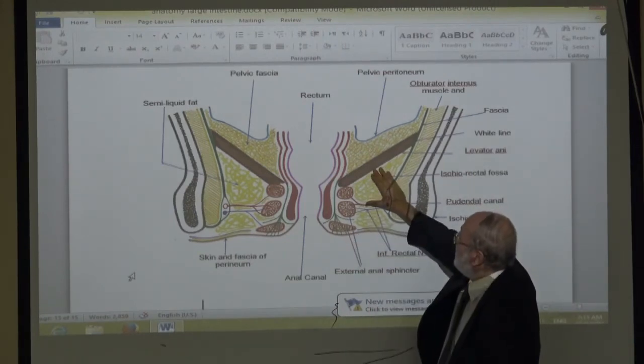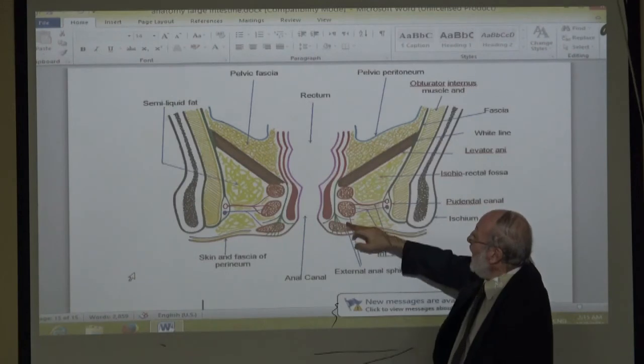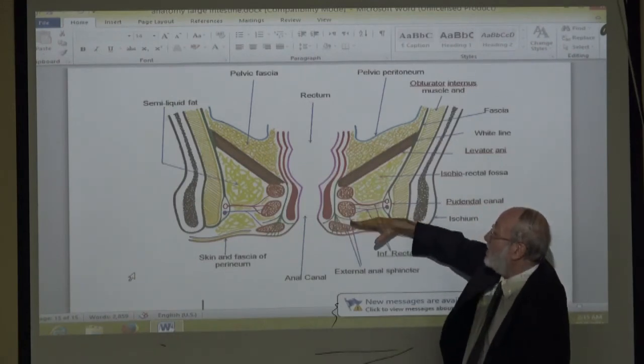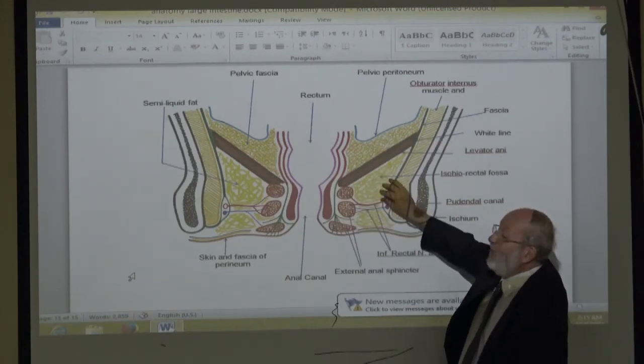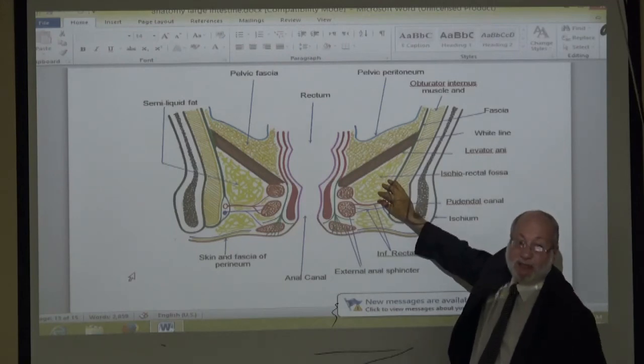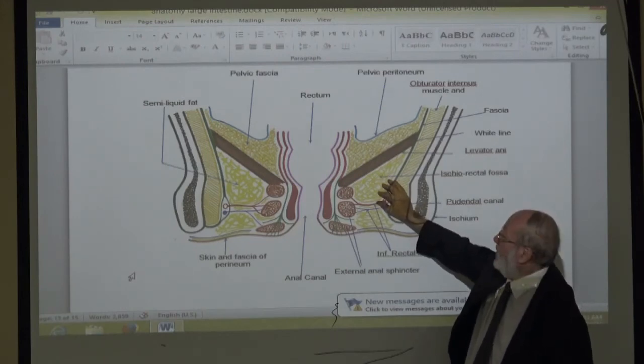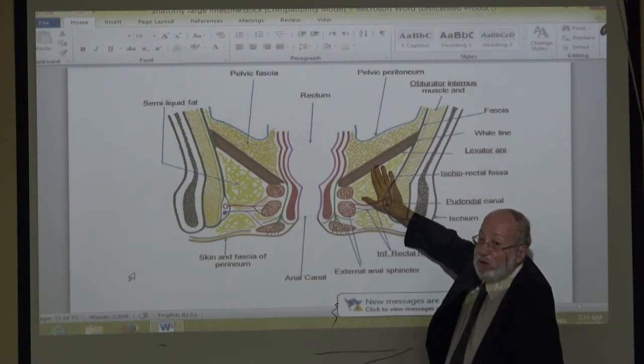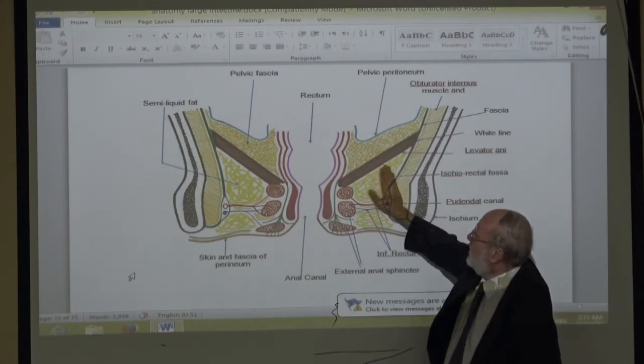This is the deep space, above the fascia prolonged laterally, called the ischiorectal space. What are its boundaries?